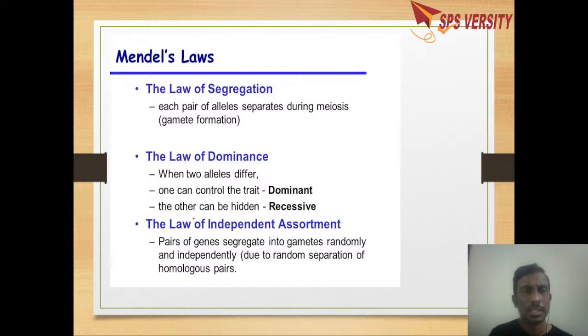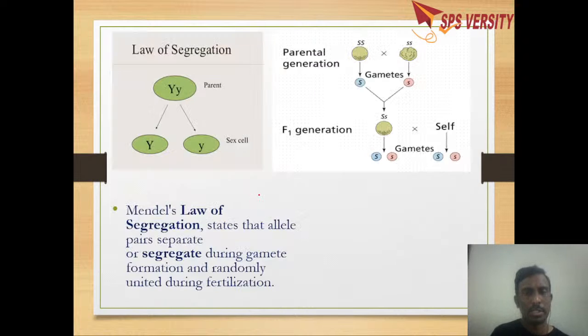So what has he done? On taking this Pisum sativum, Mendel has proposed 3 laws: law of segregation, law of dominance, law of independence. So what is this? We'll see. When you come to the law of segregation, what does it say? What is meant by segregation?